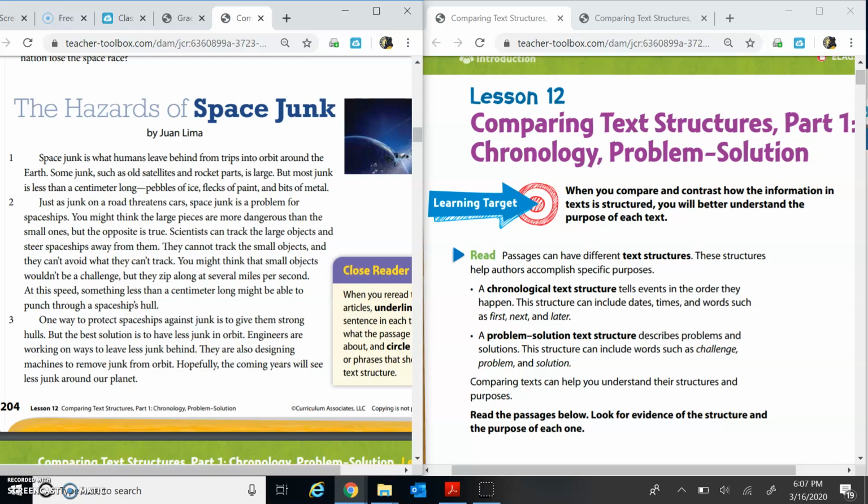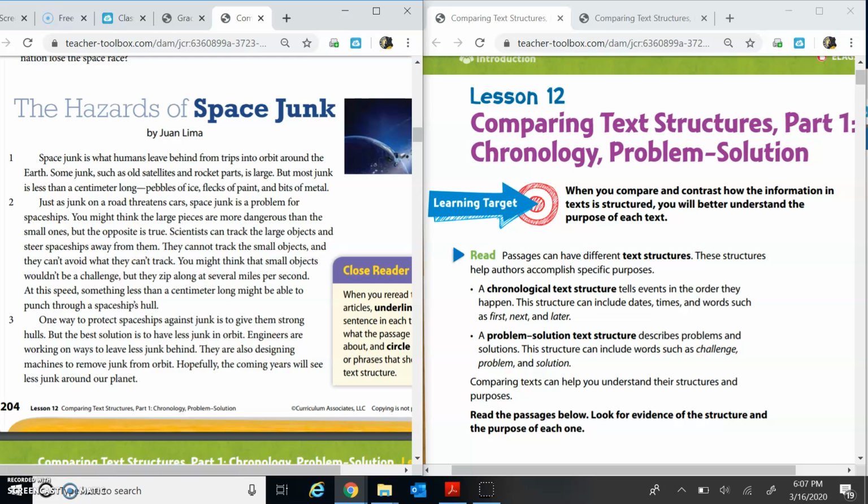You might think the large pieces are more dangerous than the small ones, but the opposite is true. They cannot track the small objects, and they can avoid what they can't track. You might think that small objects wouldn't be a challenge, but they zip along at several miles per second. At this speed, something less than a centimeter long might be able to punch through a spaceship's hull.